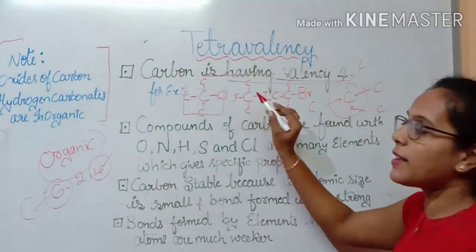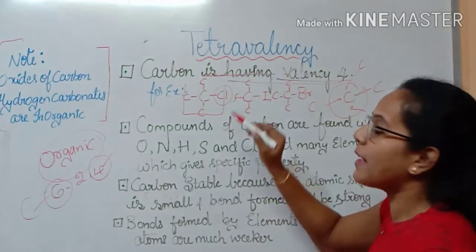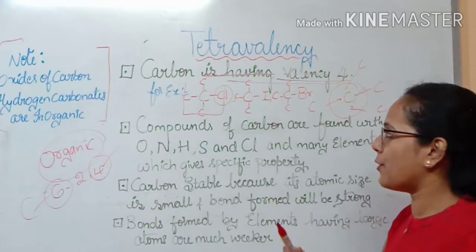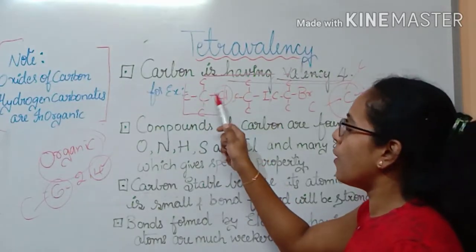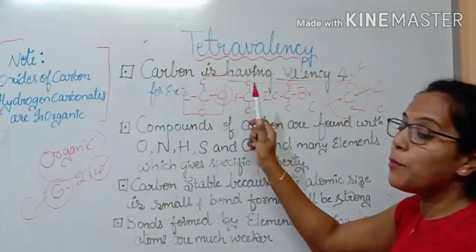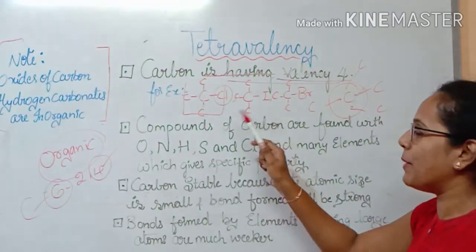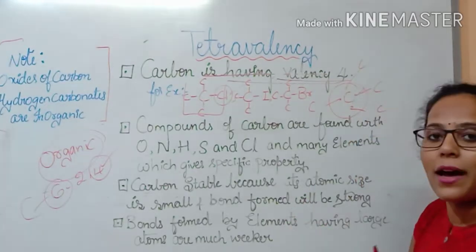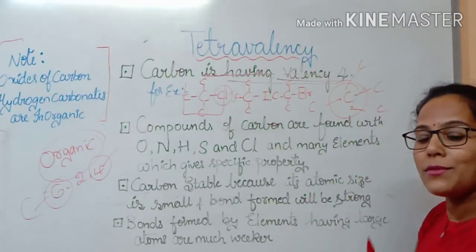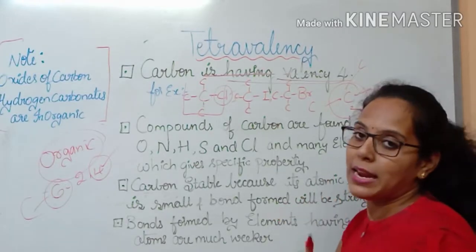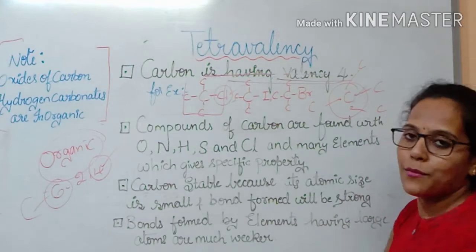Take an example in this situation. I have just connected some monovalent elements along with the carbon. As carbon has 4 valence electrons, that is 1, 2, 3, 4, it can bond with 4 other atoms. Here, I have bonded 1 monovalent element, that is chlorine. Why is it called monovalent? Because its valency is 1. Mono means 1. The atom has 1 valency, hence it is called monovalent.